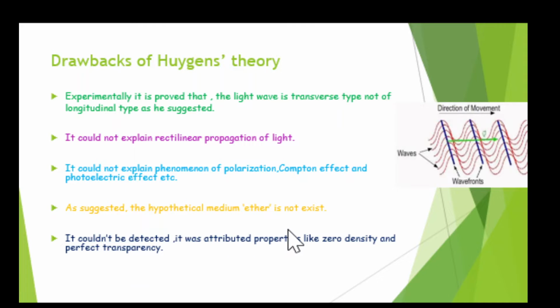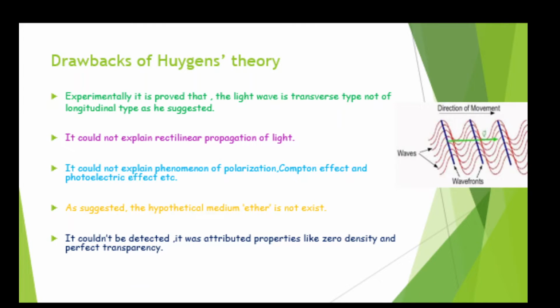Now, he suggested that a hypothetical medium ether is present, and that is actually experimentally proved wrong. No such type of ether is present anywhere. Okay, so these are called some drawbacks of Huygens' theory.